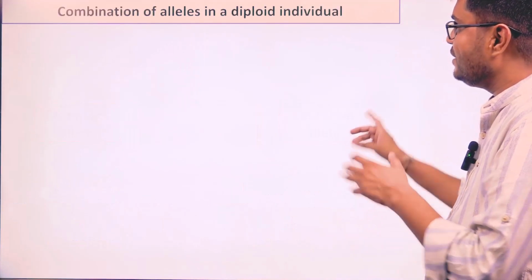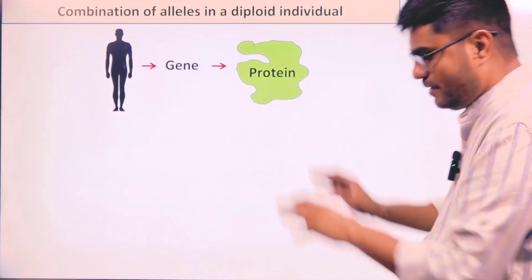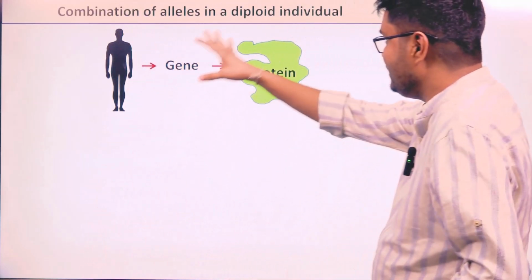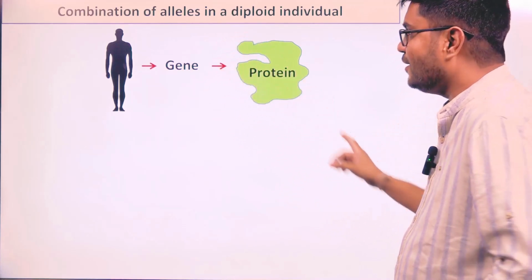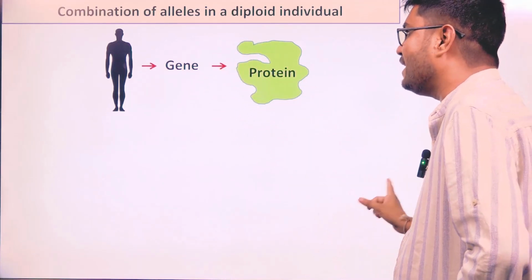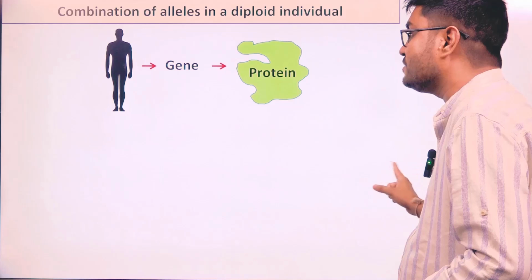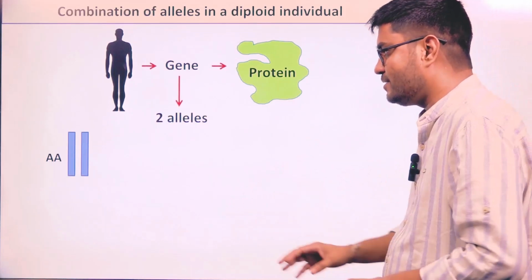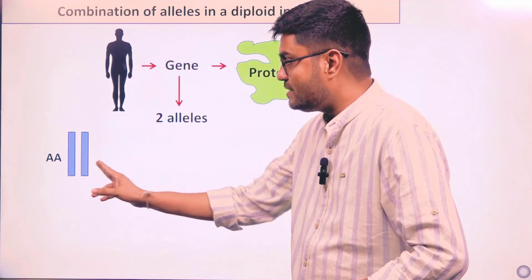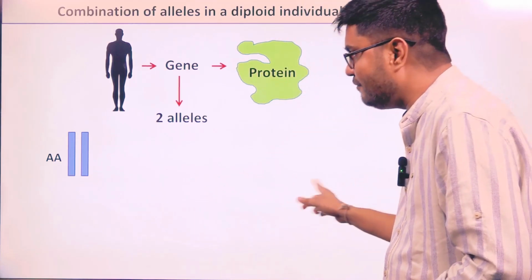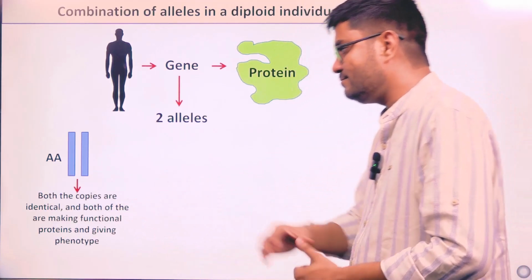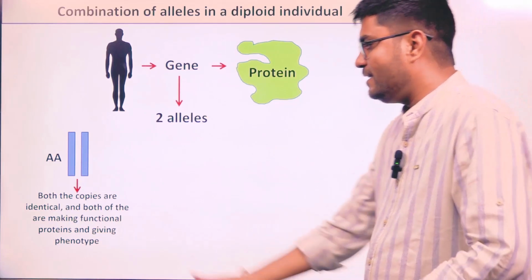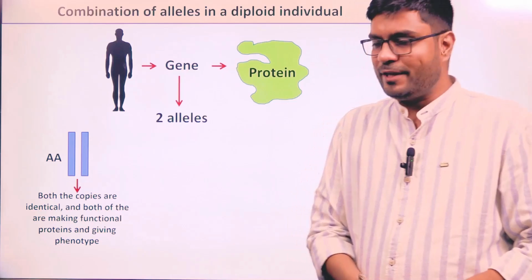Now, we are again taking a diploid organism which is having a gene, and that gene is coding for protein. Now, this diploid organism can have three types of conditions. This gene is having two alleles. The first condition is both the copies of DNA sequence are giving us protein. They are identical, making functional protein, and ultimately giving us what? Phenotype.